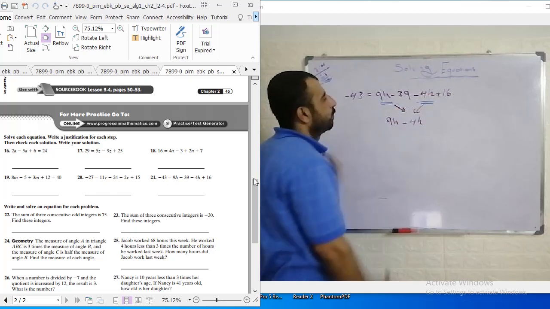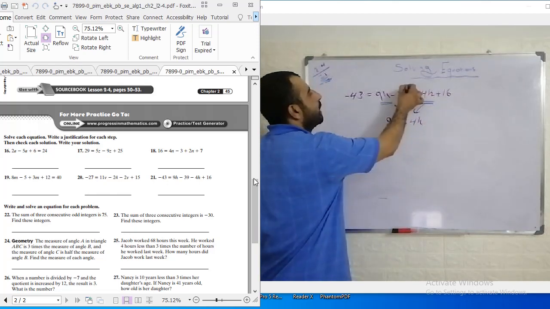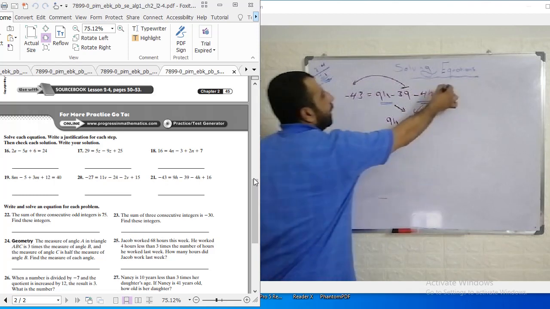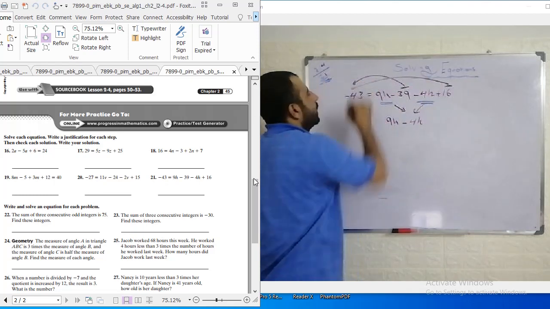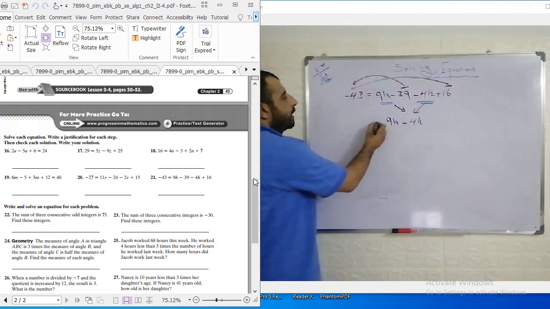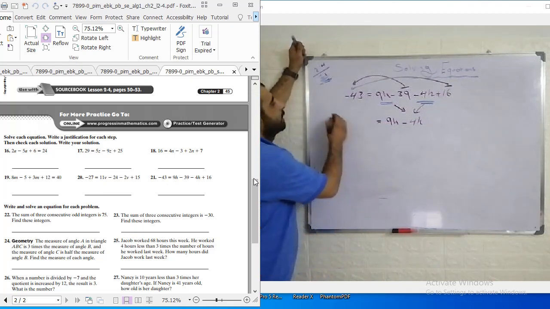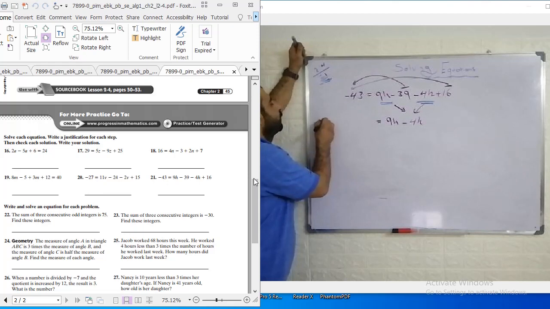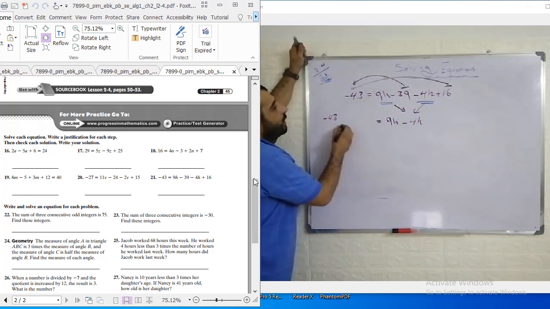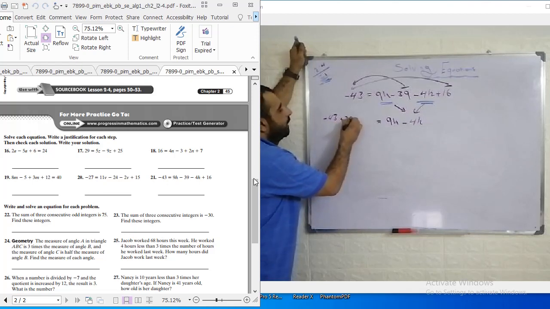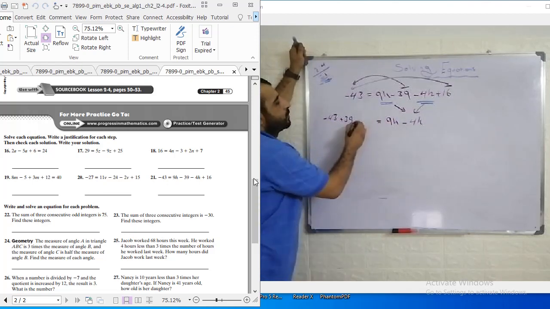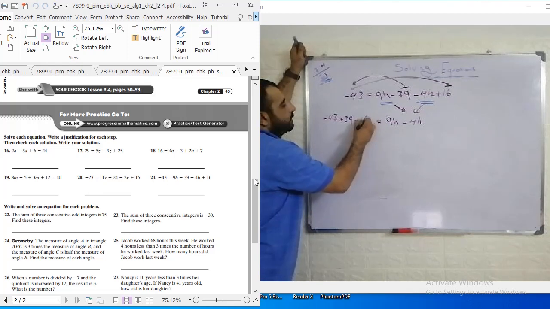No need to move them. We need to move this number to the other side and this number to the other side to make the left-hand side the constant side. So I will drop negative 43 here. Then I will move negative 39, it will be positive 39. Then move positive 16, it will be negative 16.